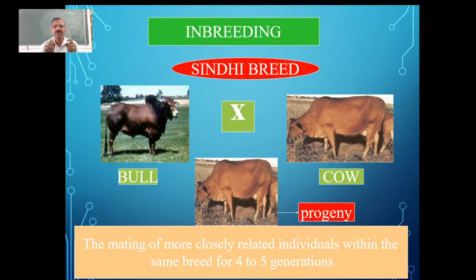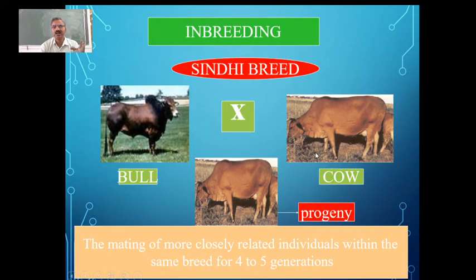It is best with reference to the characteristics. So it should have the characters which are advantageous to us. As we have already told, it may be with reference to the yield. It can be the milk yield in this context, and resistance to the diseases. So in this we are using the best male, we call it a superior male. Superior bull is being used, and the superior female, that is the superior cow, is used here, and they are going to be crossed to get the progeny.